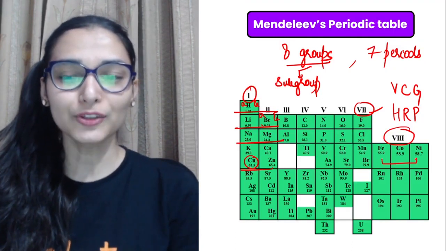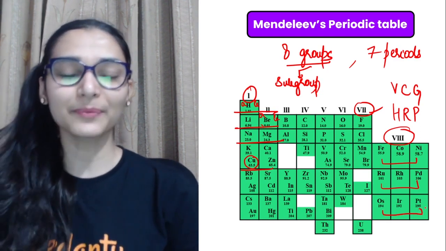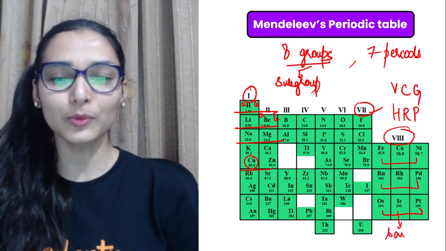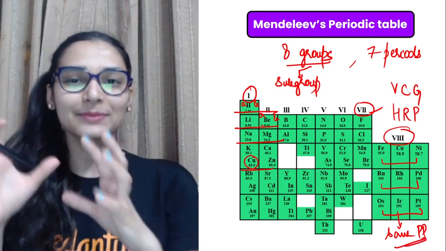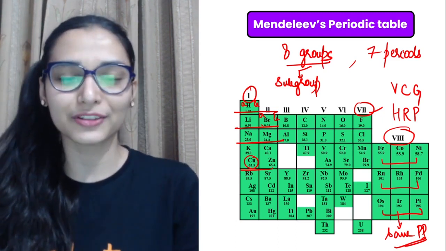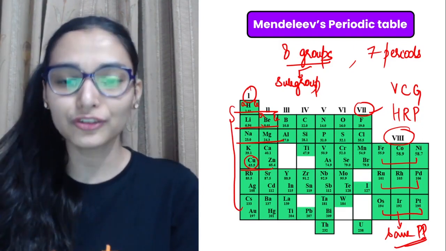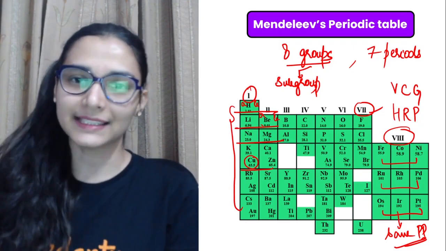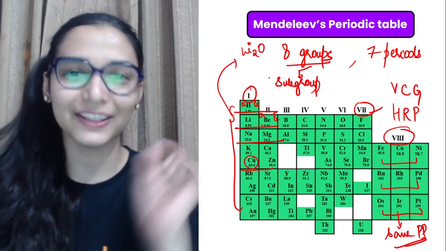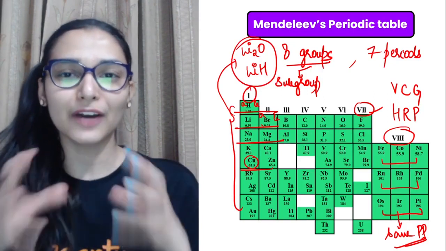यहाँ पर देखो, iron, cobalt, nickel. Then you have again 3 elements, ruthenium, rhodium, palladium, and osmium, iridium, platinum. They are some of the elements which have the same physical properties. देखो इनका mass almost equal है. So यहाँ पर in the same table, elements with the same physical properties are also there, elements with the same chemical properties are also there. All these elements lying in the same vertical column, in the same group, actually have the same chemical properties. कैसे बताया इन्होंने? Because they have the same formula of the oxides and hydrides. If you remember, I told you in the class. So this was the basic idea of classification.